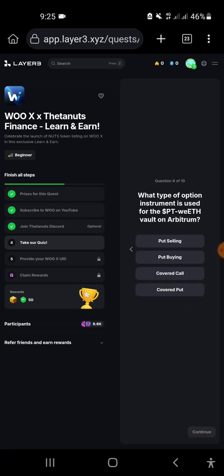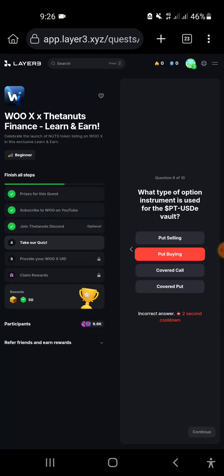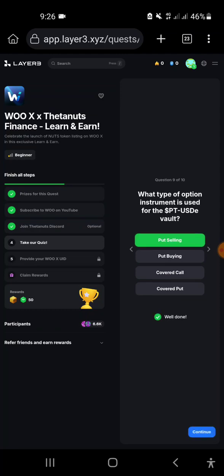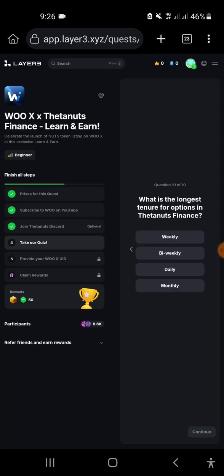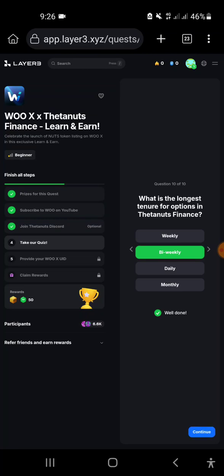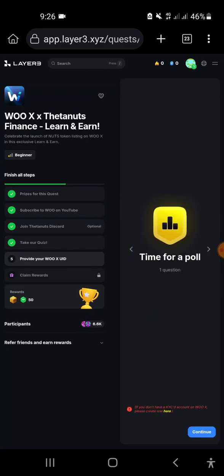What type of option instrument is used for the PT Ethereum pools on Arbitrum? Covered call, click on that, continue. What type of options instrument is used for PT USD default? Put buying, and if it is not, put selling. So put selling. And what is the longest tenure of options in Testnets finance? Weekly, bi-weekly. Click on this bi-weekly, and done. Your quiz is done.